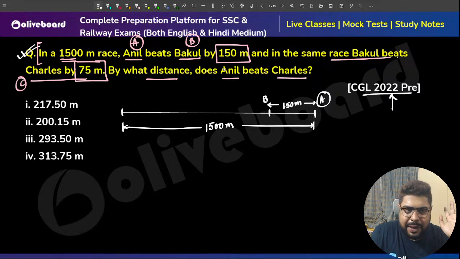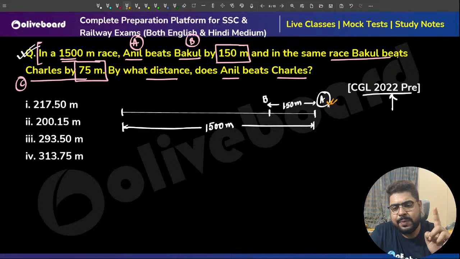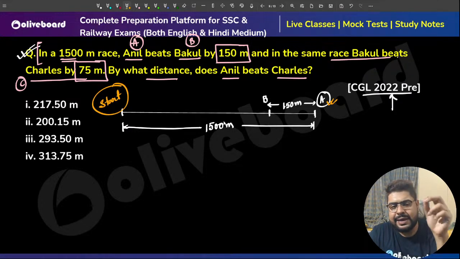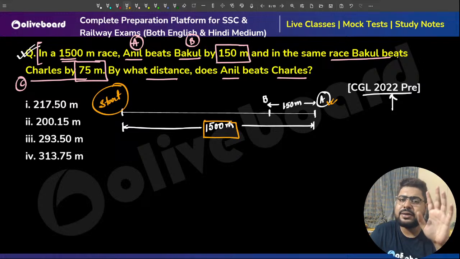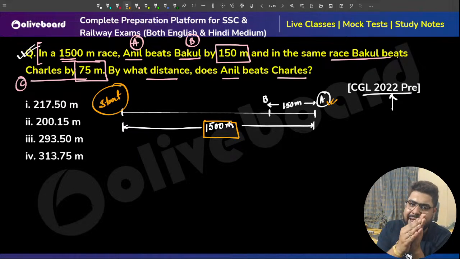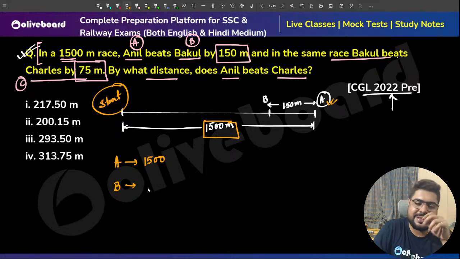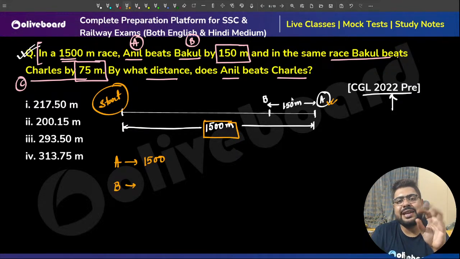So by the time A is completing this whole 1500 meters, B is doing how much? B is doing 150 less.